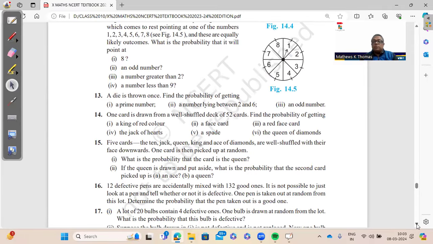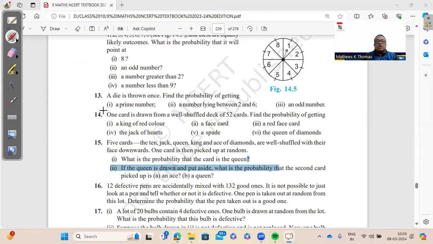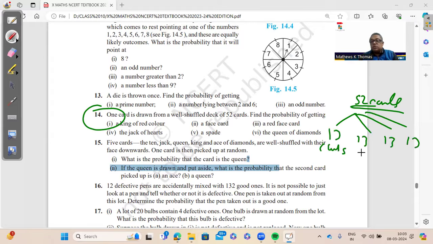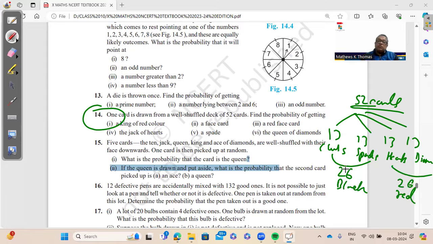Of course, the most important things in this chapter are the dice, coins, and cards. You should know the card formation. All questions on cards can only be done if you know that there are a total of 52 cards divided into 4 suits: 13 clubs, 13 spades, 13 hearts, and 13 diamonds. Clubs and spades are black, so we have 26 black cards, and hearts and diamonds give 26 red cards.